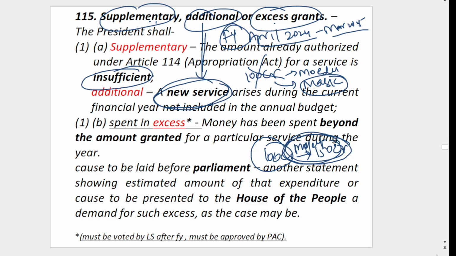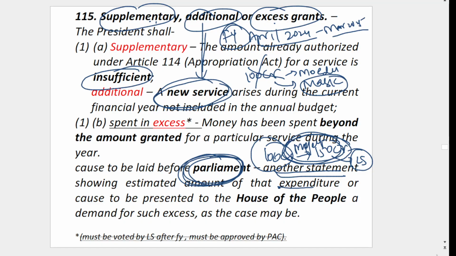This is an excess grant; you already spent without permission. So after spending you have to take the permission of the Lok Sabha. Again, like the budget, we have to make a statement, and the President will cause another extra statement before Parliament.